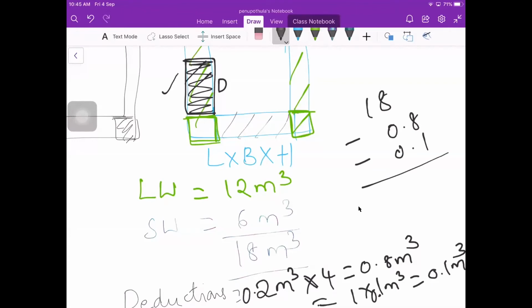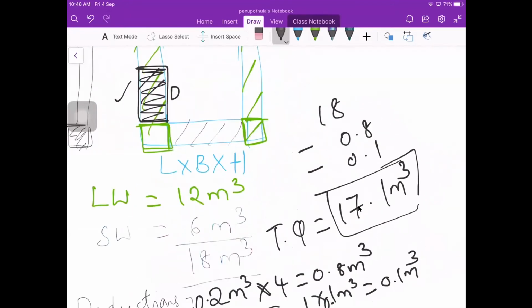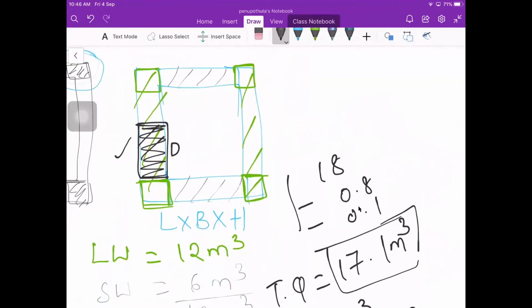Totally deducted we will get 17.1 meter cube. This is the total quantity of brick masonry work. Here we are going to deduct all the openings, whatever they might be. So this is how we are going to do that.